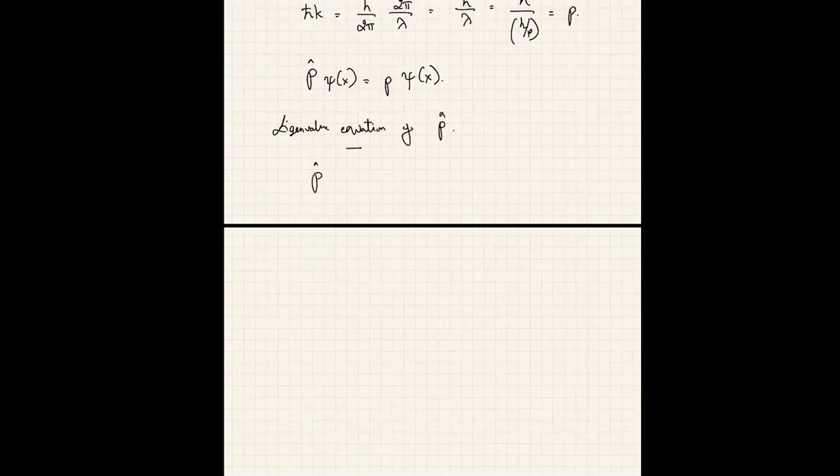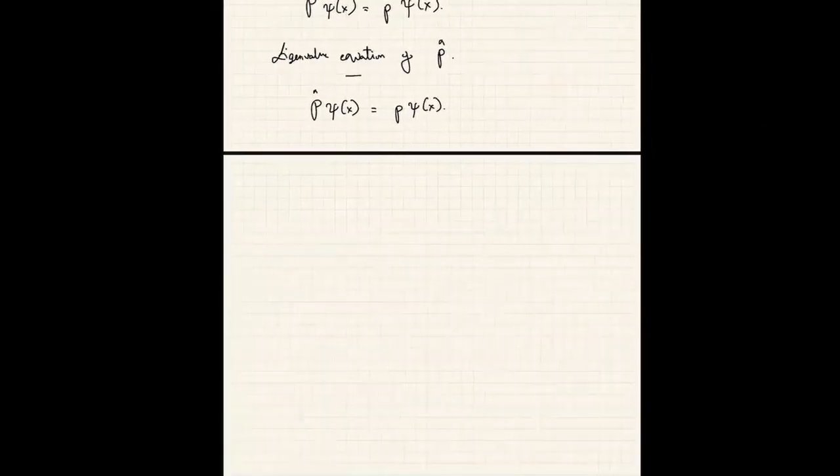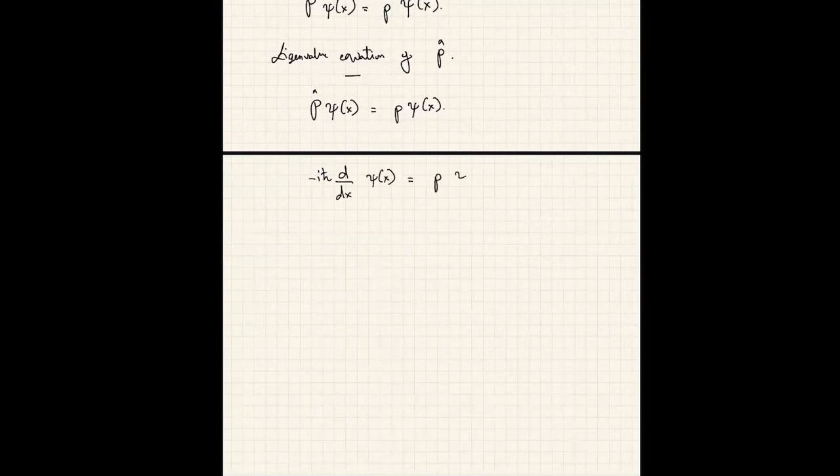Well, P operator acting on some function of x equals some eigenvalue that I'm suggestively calling p times psi of x. Okay, let us plug in the definition of P in a one-dimensional quantum mechanical system, which is minus i h bar d/dx acting on psi of x equals p times psi of x. This is a simple first order differential equation which I can easily solve.